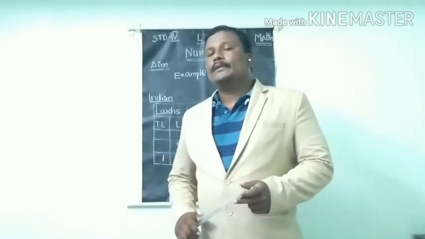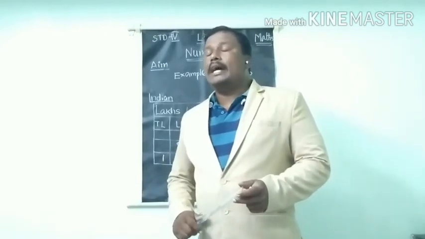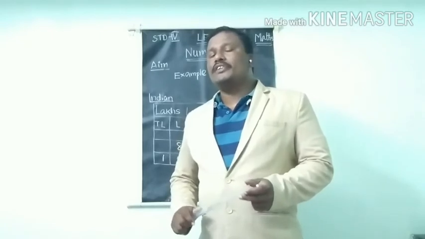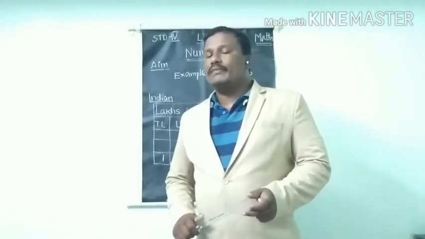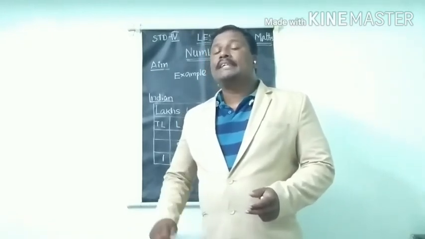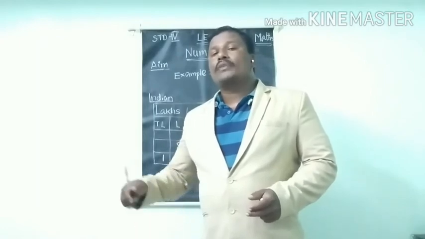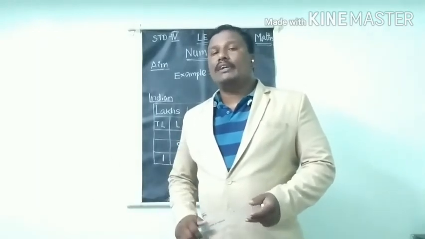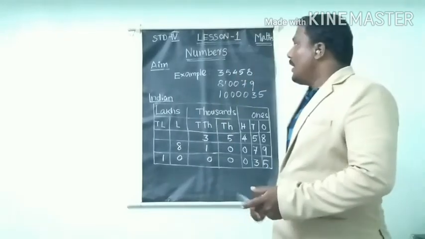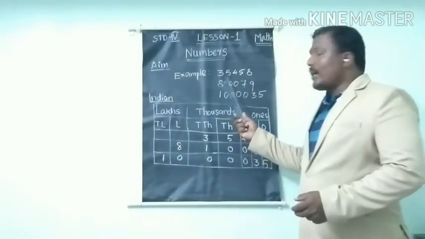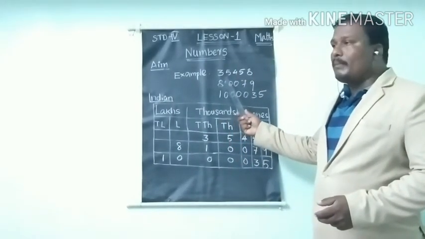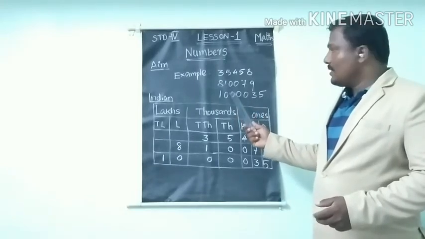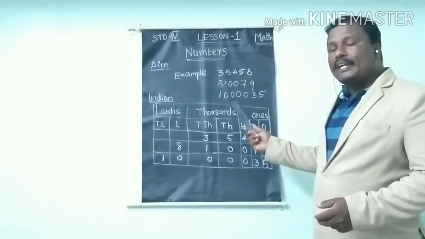Now let us see some examples. I have given a 5-digit number, a 6-digit number and a 7-digit number. We will place the values into the Indian place value table. You can identify it's a 5-digit number, it's a 6-digit number, it's a 7-digit number. How can you identify?